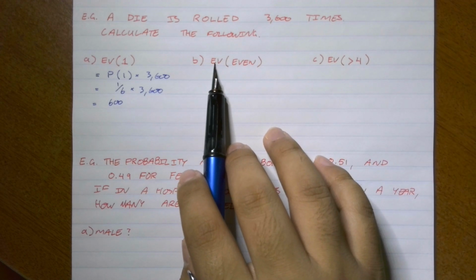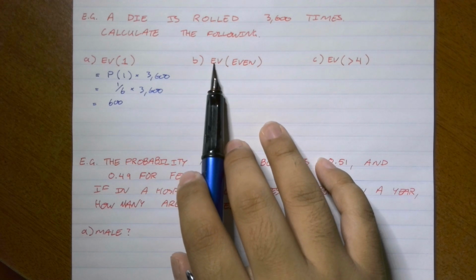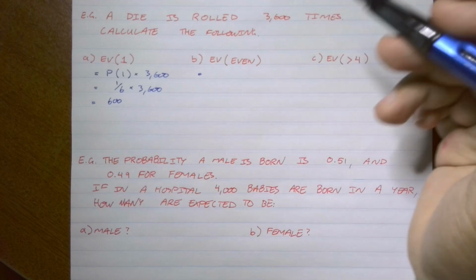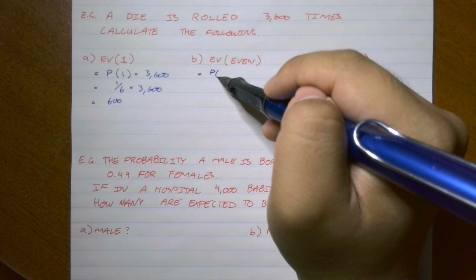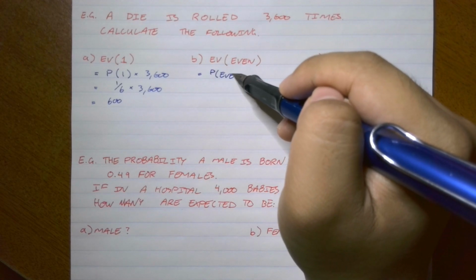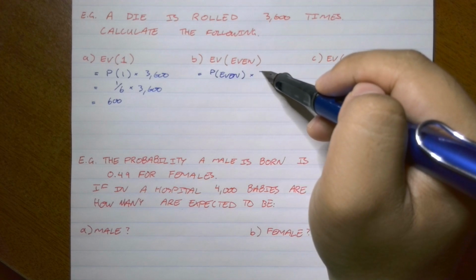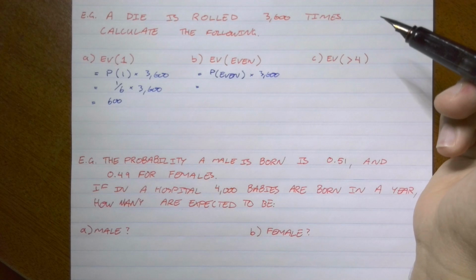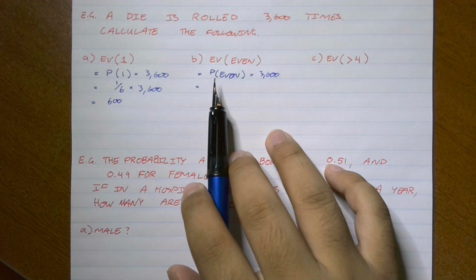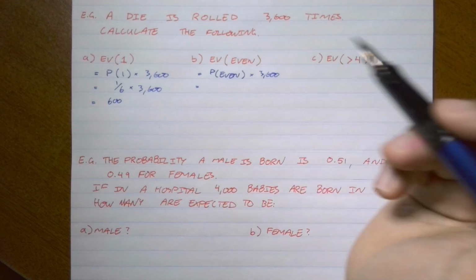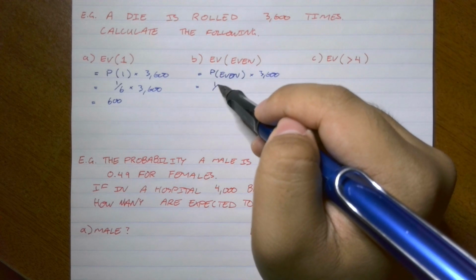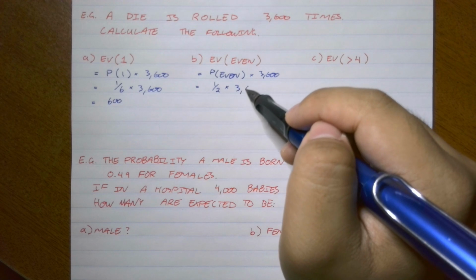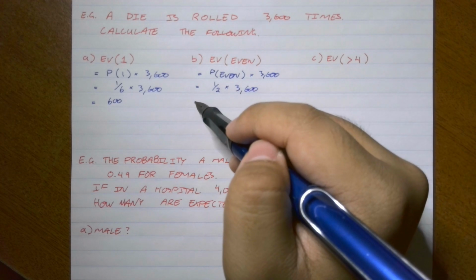So let's move on. Let's calculate the expected value of an even number to show. Well, we can do this again. The probability of even times 3,600. The probability of getting an even number on a die is a half, or 1 in 2, times 3,600.